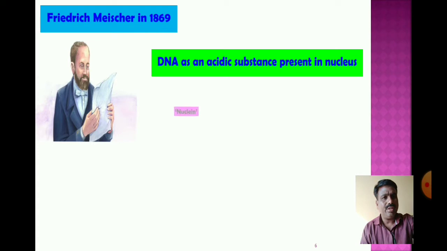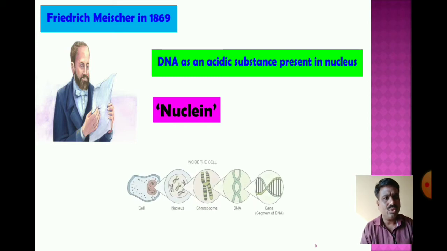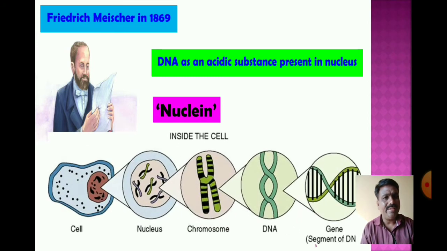So nuclein has acidic properties, hence nucleic acid. Inside the cell there is the nucleus, inside the nucleus there are chromosomes, inside the chromosome DNA is present, and inside the DNA are the genes, which are segments of the DNA.